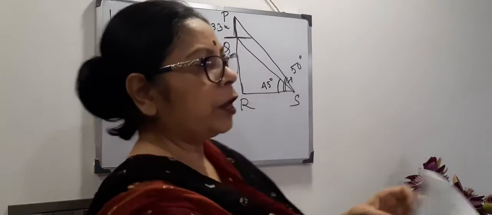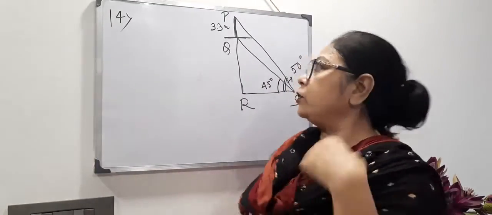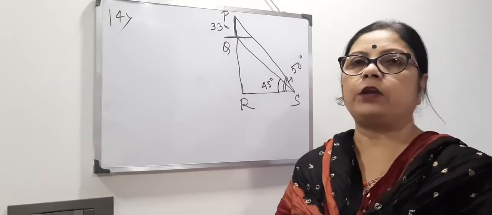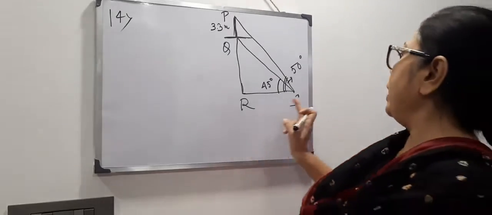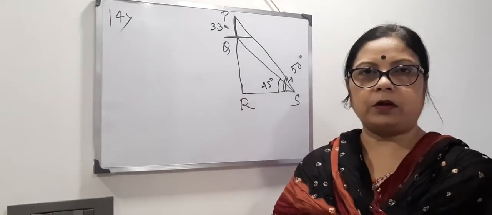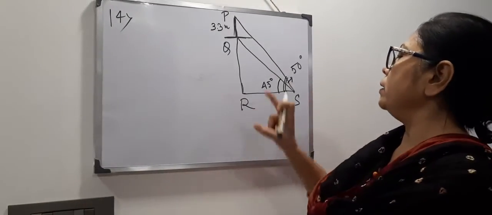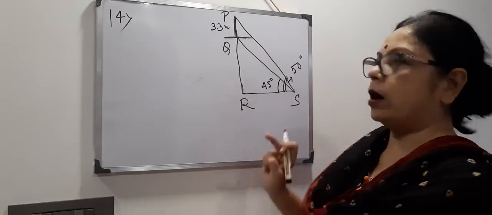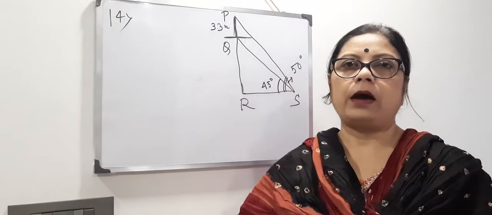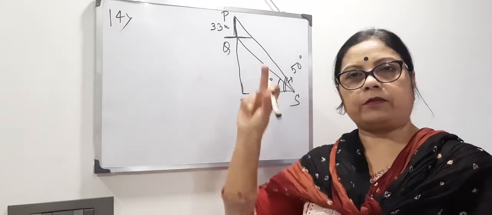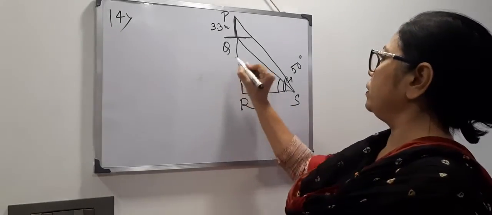Here let PQ be the length of flag post equals 3.3 meter, S be the position of the person on the ground, and QR is the height of the 3-story building. You have to calculate this.